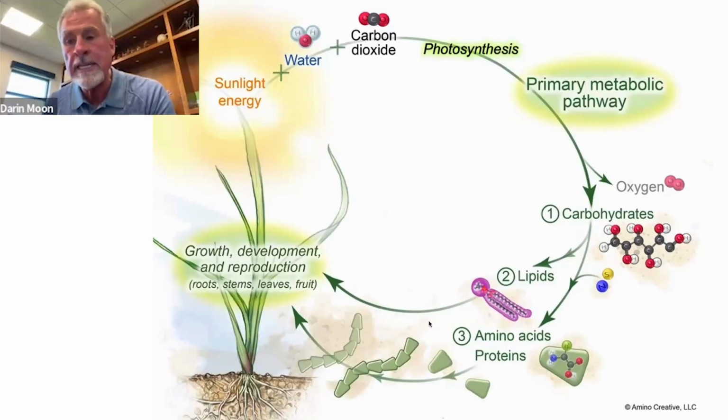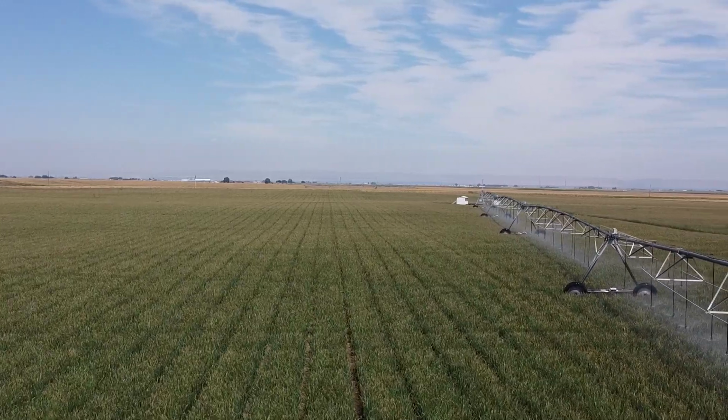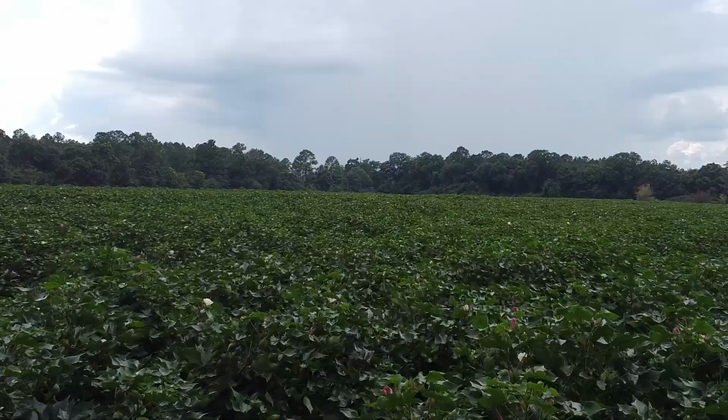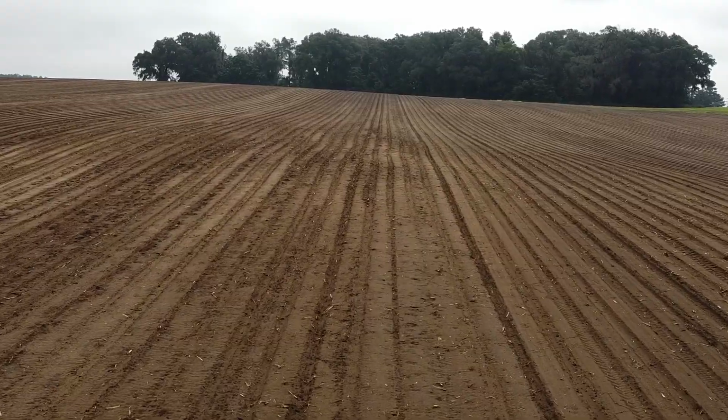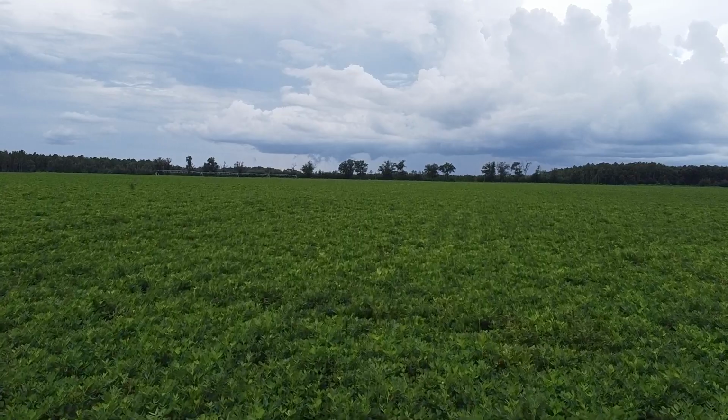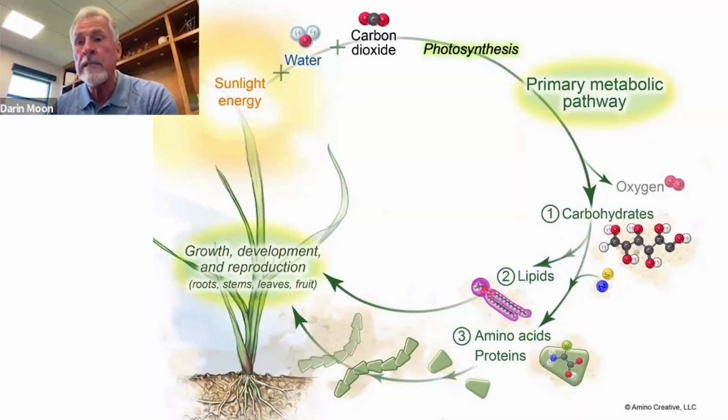There's no perfect day. The environment affects all of this. If I have a soil that's too dry, if I have a day that's too hot, if it's a little windy, if I have a soil that has a little bit too much salt in it, if I apply 1,000 pounds of fertilizer all at once, I have created an environment that is not conducive to plant balance. Okay. So now what does the plant have to do?